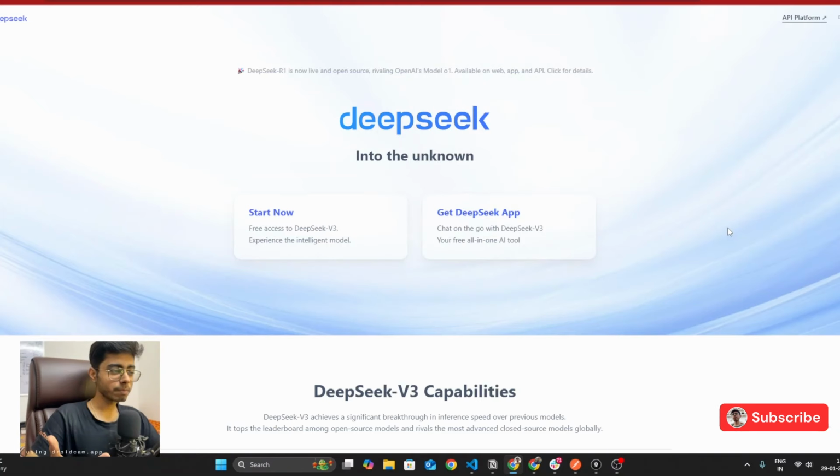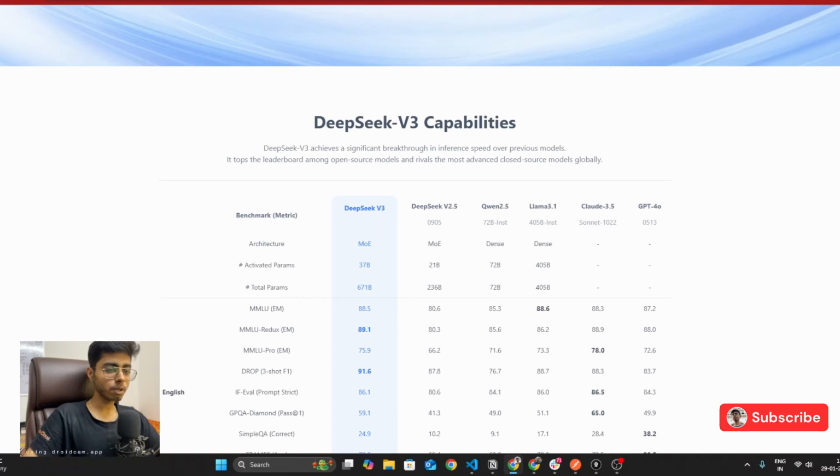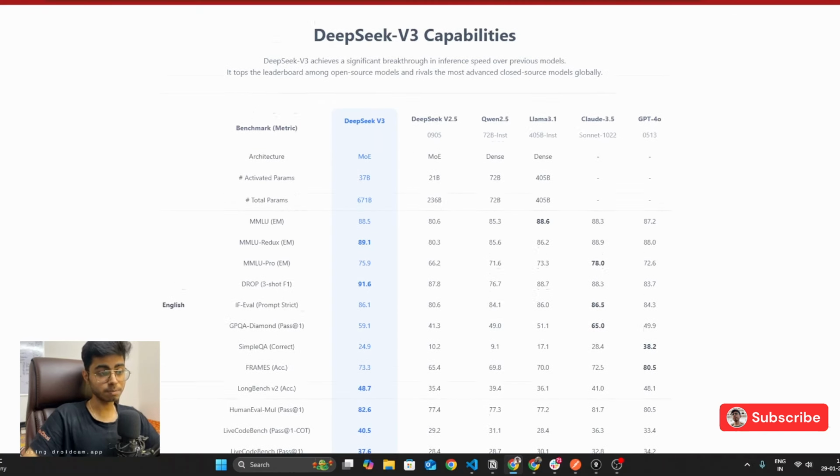I think it will be best if we start exploring DeepSeek from its official website. So go to deepseek.com, and if you want to try out their web app, then you can click on Start Now. If you want to try out their mobile app, then you can choose this option. But the most important thing on this website is the comparison of DeepSeek V3, which is the latest DeepSeek model, with its competitors. So if you want to compare, you can compare it with Qwen 2.5, which is again a Chinese model. Then Llama 3.1, which is by Facebook Meta.